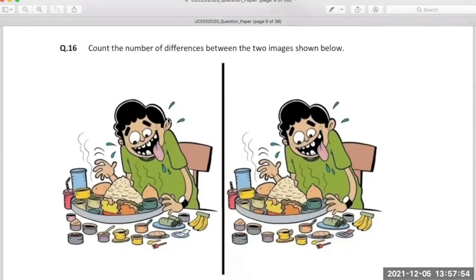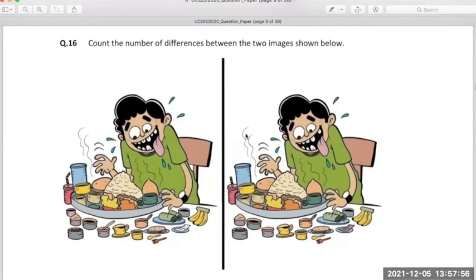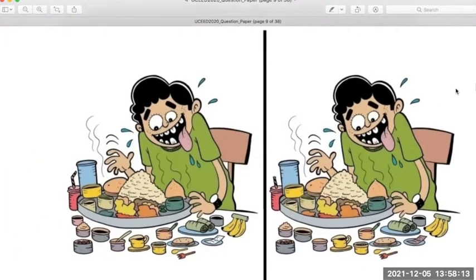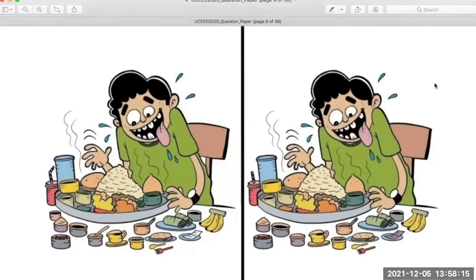This is a different question. We have done this kind of question earlier. You want to solve this? Or should we move to the next one? So let's just quickly solve this. How many differences are there between the two objects which are shown here?